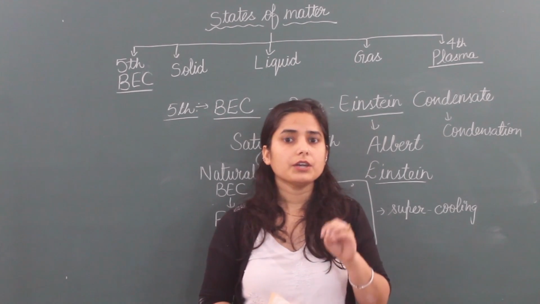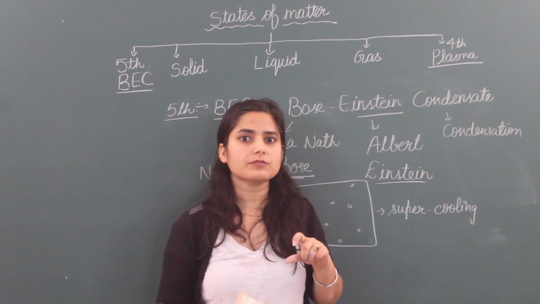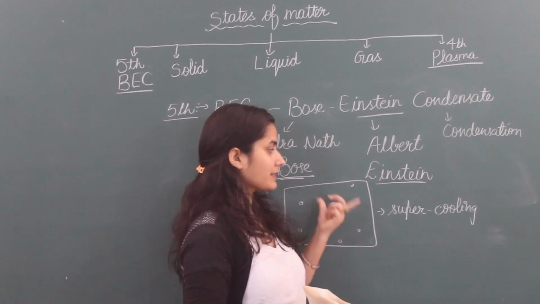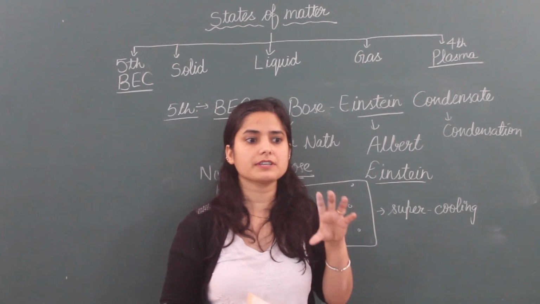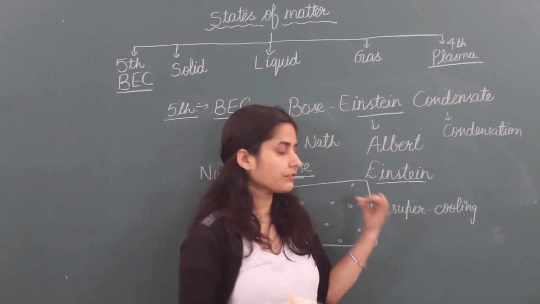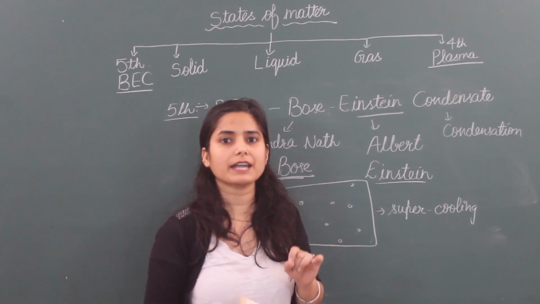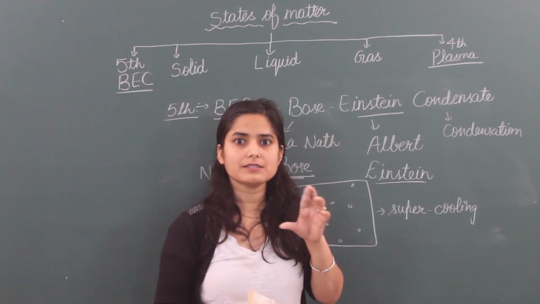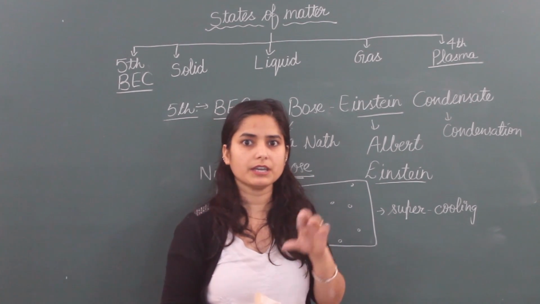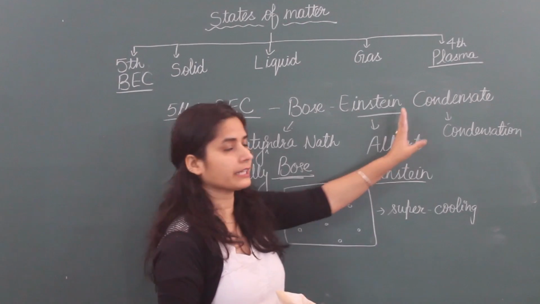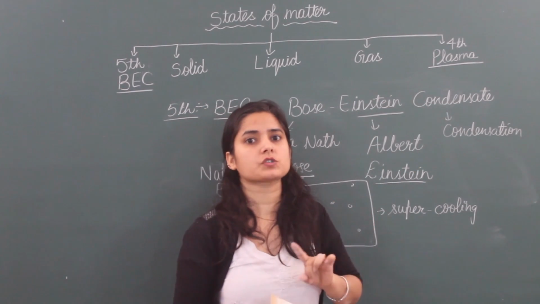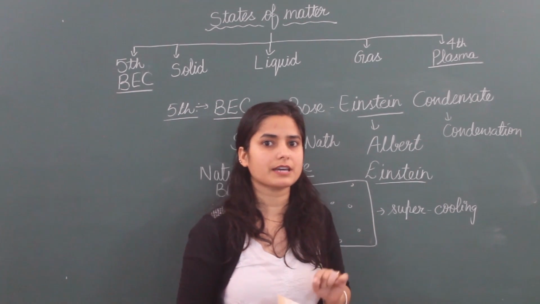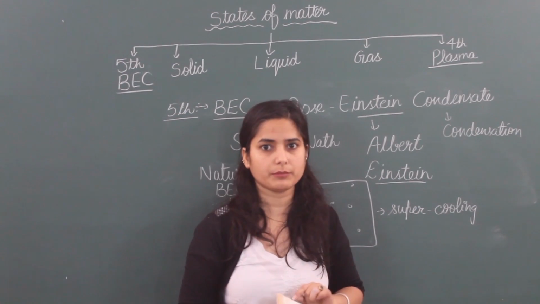But in very cold winters, these particles cannot come close and they freeze where they are, and it forms fog. That means solid particles are present in the atmosphere in the form of condensate. That state is known as Bose-Einstein condensate or BEC.